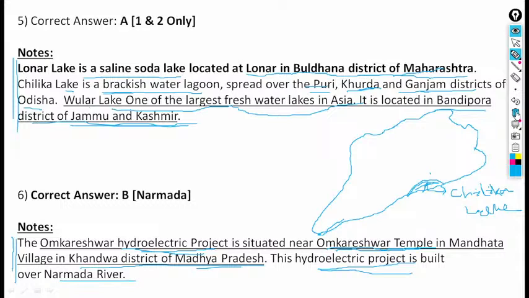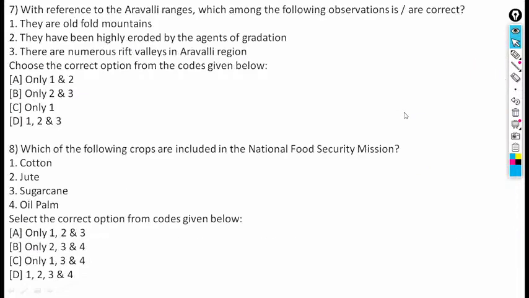Next question. With reference to the Aravalli ranges, which among the following observations is correct? They are old fold mountains, and they have been highly eroded by the agents of gradation. There are numerous rift valleys in the Aravalli region.